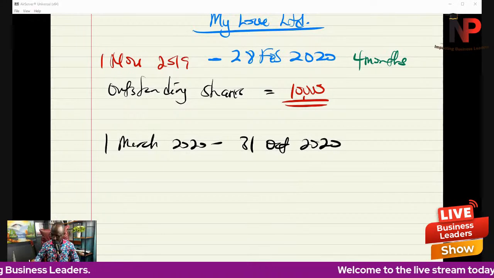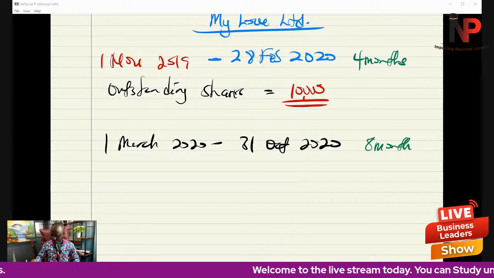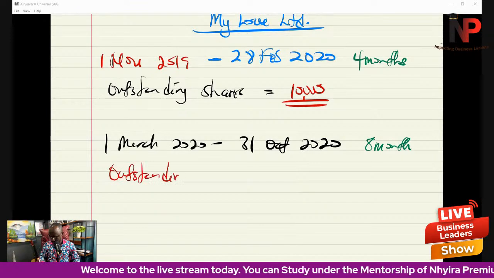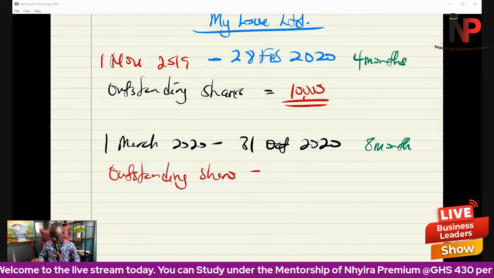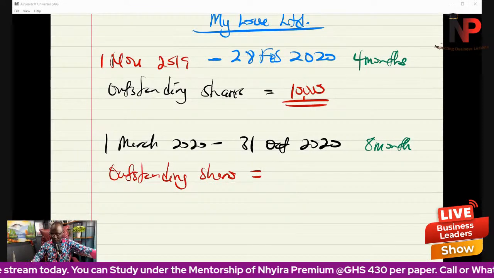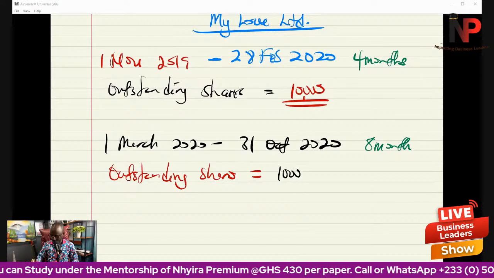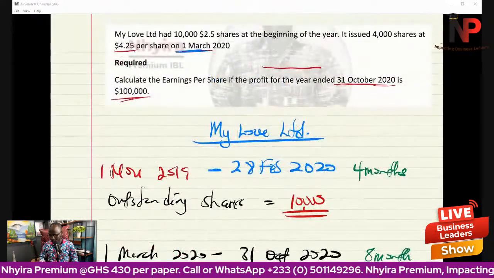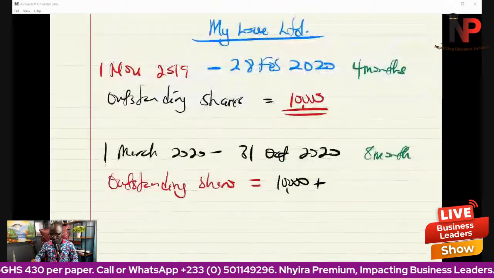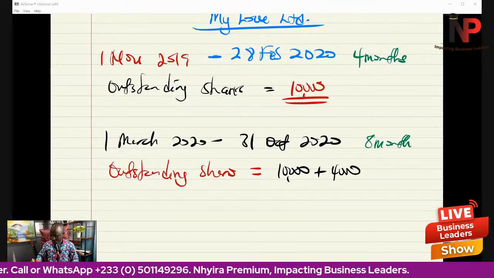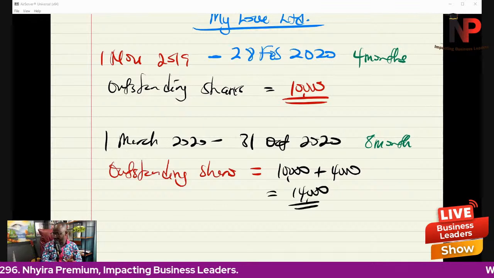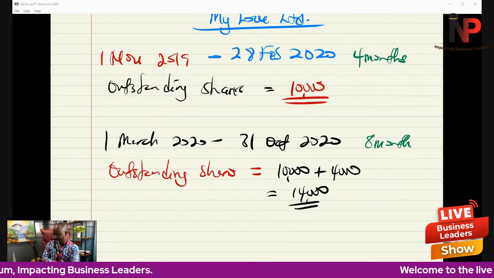So for the rest of the 8 months, our outstanding shares will be the shares that were there before the issue, 10,000, plus the new issue that was made, 4,000, giving us a total of 14,000. I hope you are following the treatment.